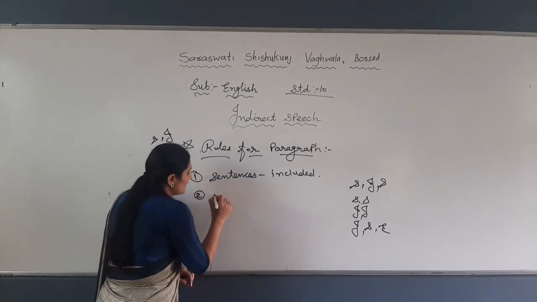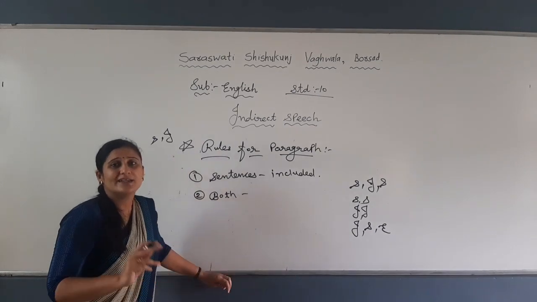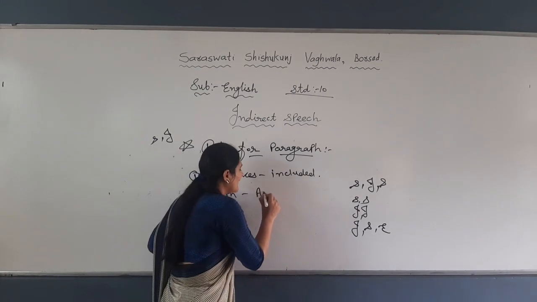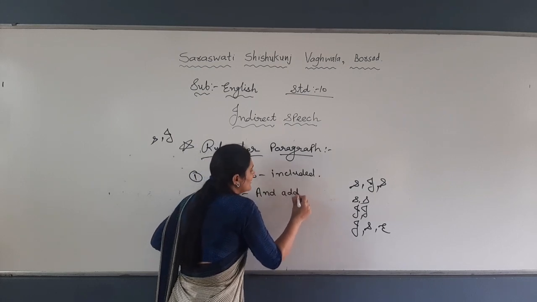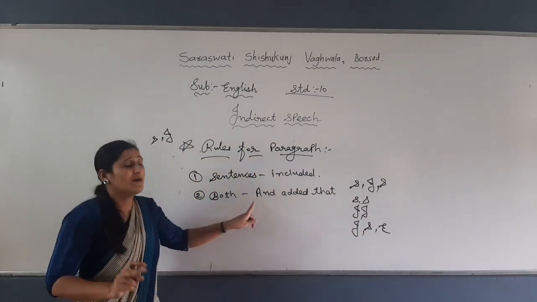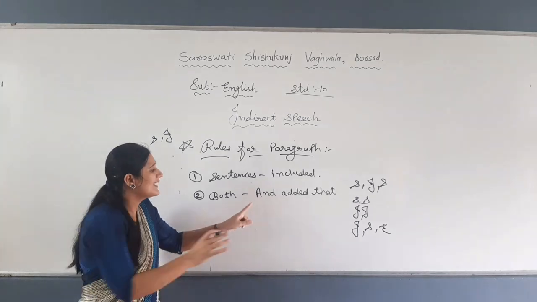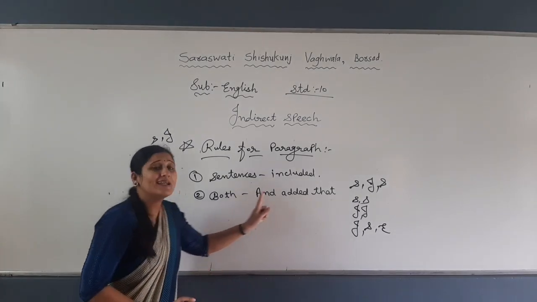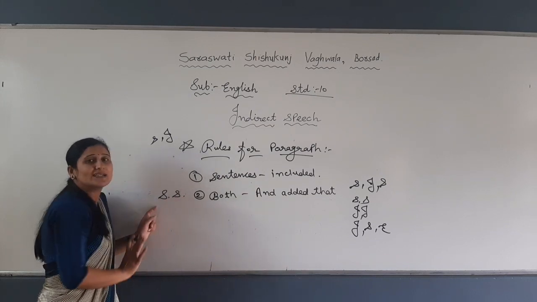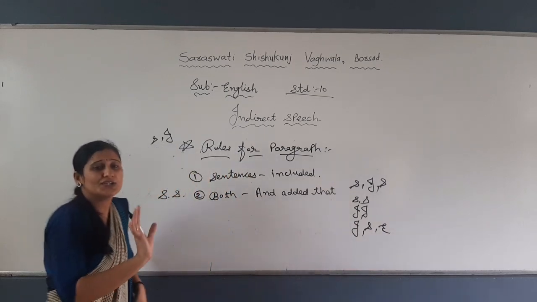Let me tell you, if both are simple, I have already given it in the worksheet. Then which are the rules for a paragraph? If both are simple, then what to do? You only need to write 'and' and add it there. For example, one sentence is given, full stop. The second sentence, the same person is speaking. Then you will write 'and' as a conjunction and add it there, because both the sentences are simple. So you will write 'and' as the conjunction.